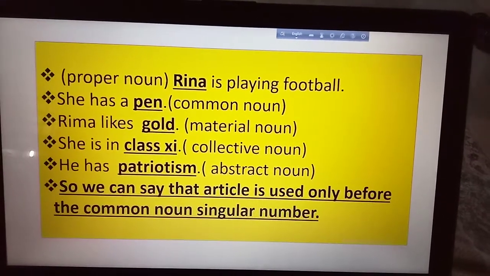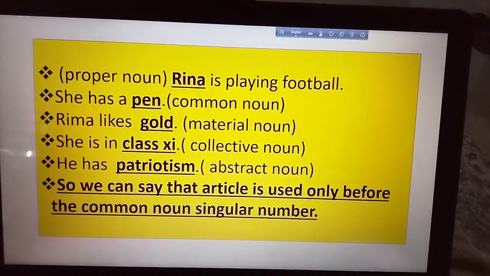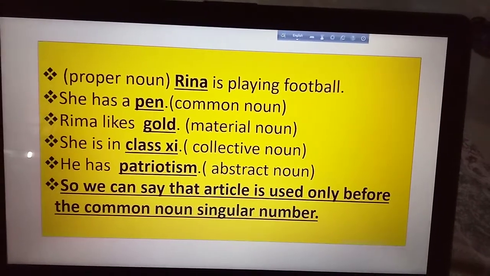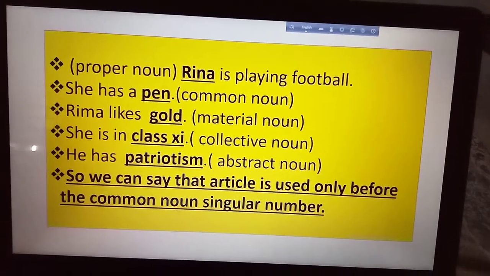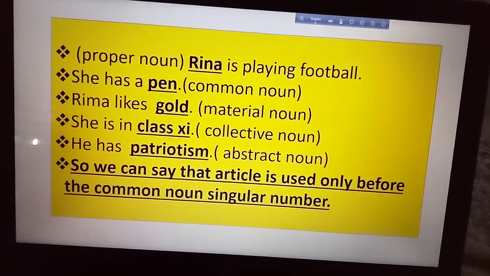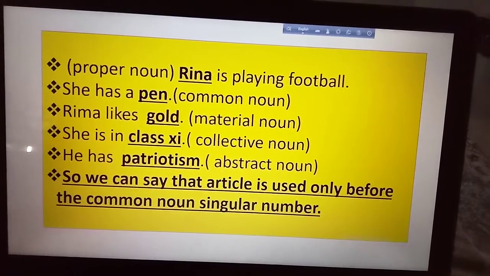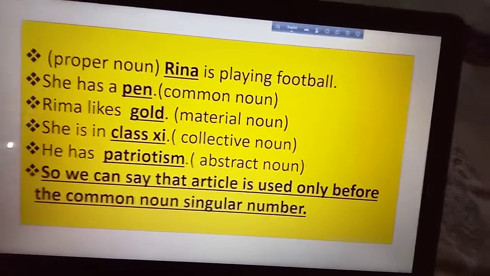So we can say that article is used only before the common noun singular number. Obviously common noun, obviously that should be singular number.